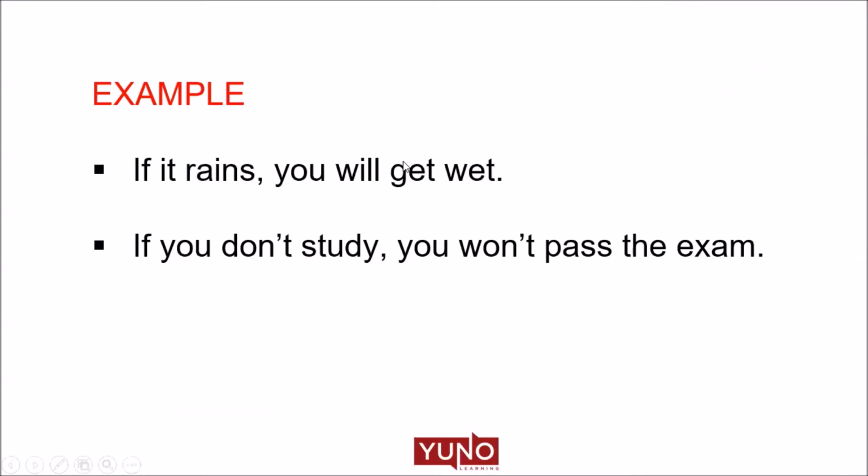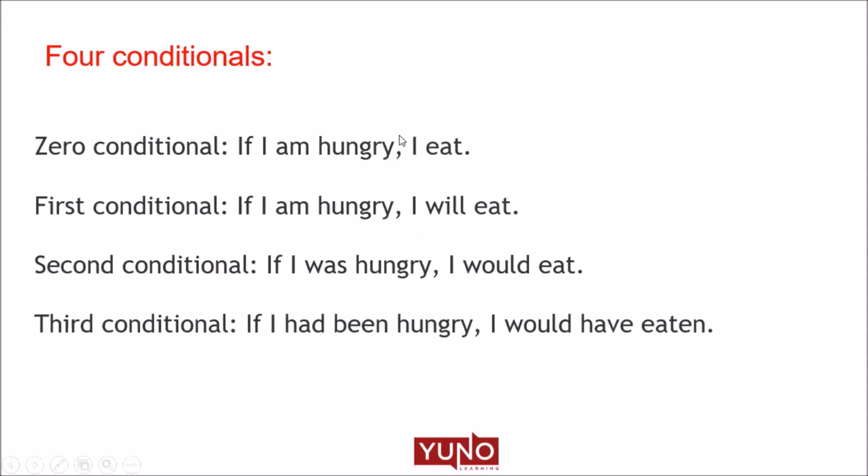For example, if it rains, you will get wet. If you don't study, you won't pass the exam. There are 4 conditionals in the English language. The zero conditional: if I am hungry, I eat. The first conditional: if I am hungry, I will eat. The second conditional: if I was hungry, I would eat. And the third conditional: if I had been hungry, I would have eaten.